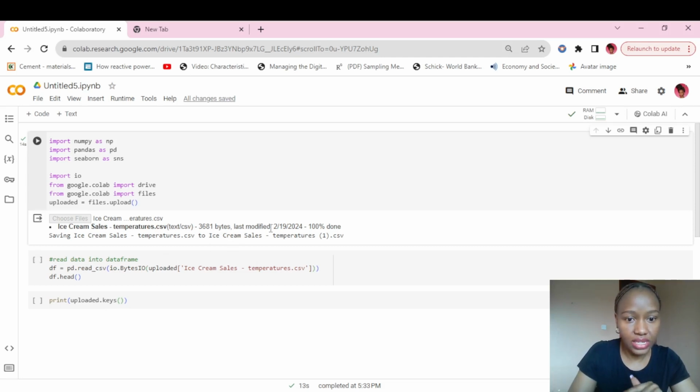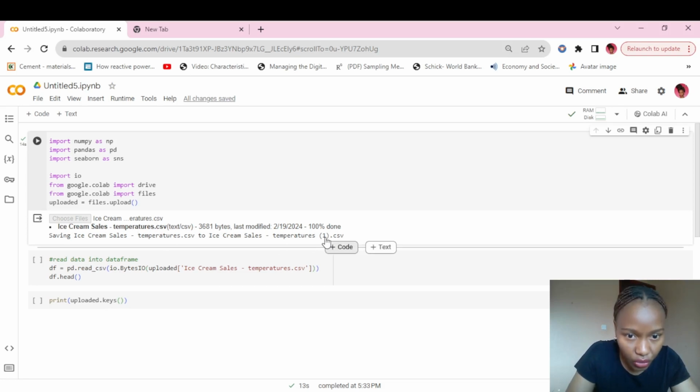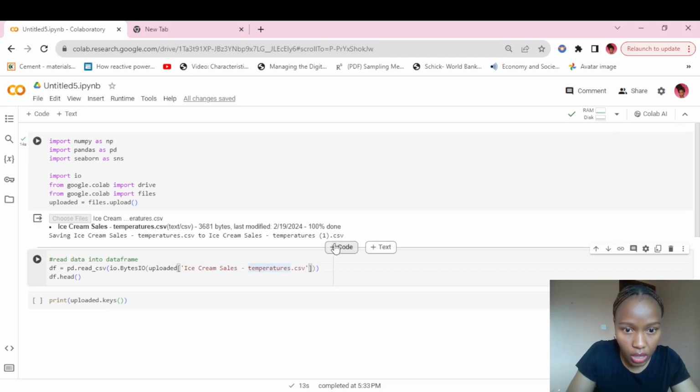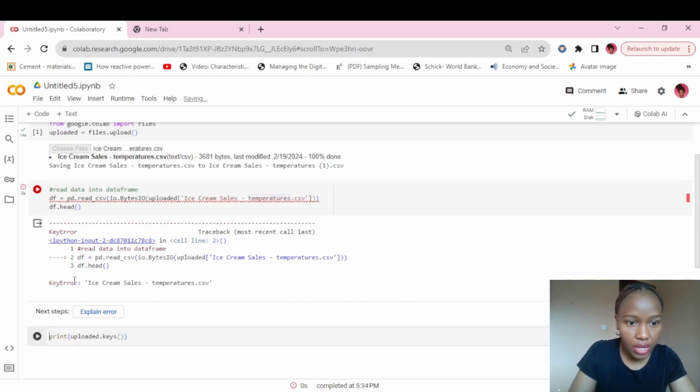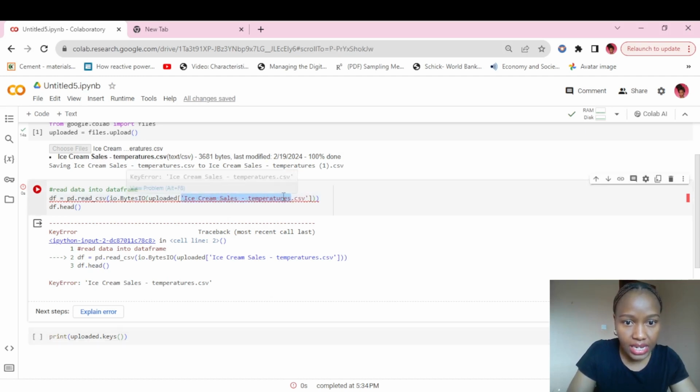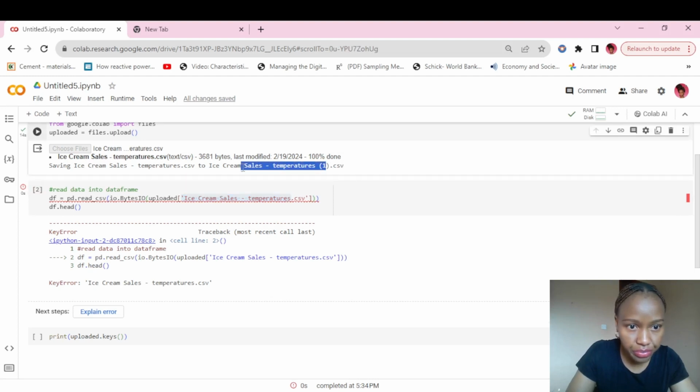So we've imported the data set over here. Whatever name is written here is what should be here. So I'm just going to change this. Okay, let's see, this may not run, but let's see. All right, it doesn't run. It doesn't run because the name changed. You see right here, the name ice cream cells temperatures had a 1 over here. So I'm just going to copy the name and place it over here.